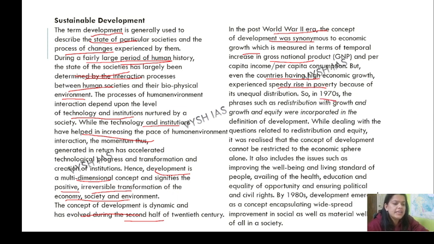So in the 1970s, the phrases redistribution with growth and equity were incorporated into the definition of development. While dealing with questions related to redistribution and equity, it was realized that the concept of development cannot be restricted to the economic sphere alone. It also includes issues such as improving the well-being and living standard of people, availing health, education. So a lot of those things have been added.